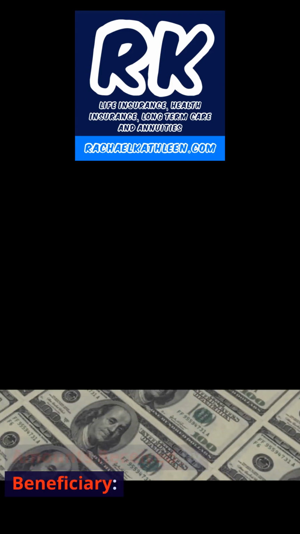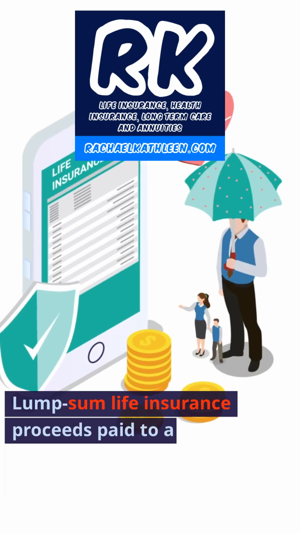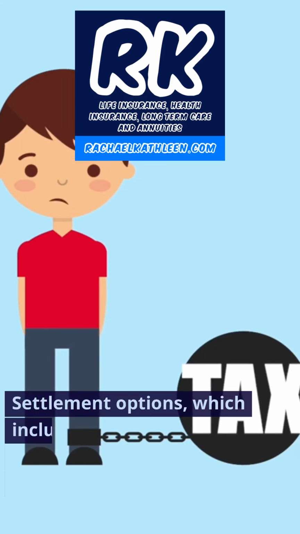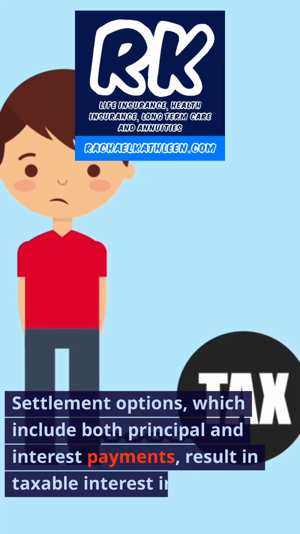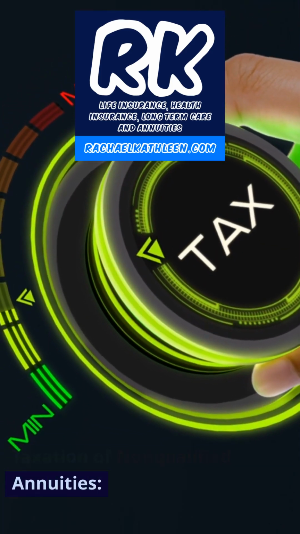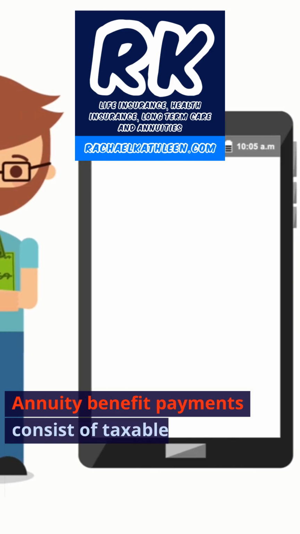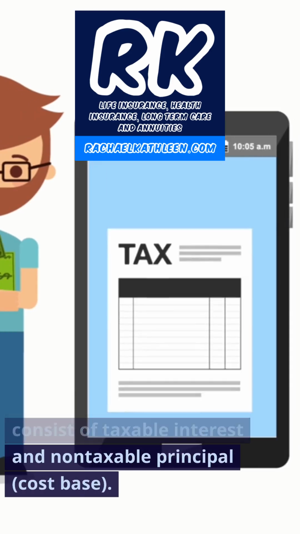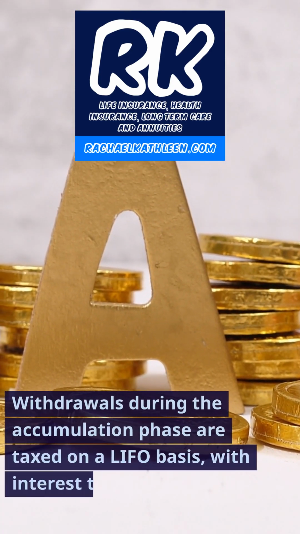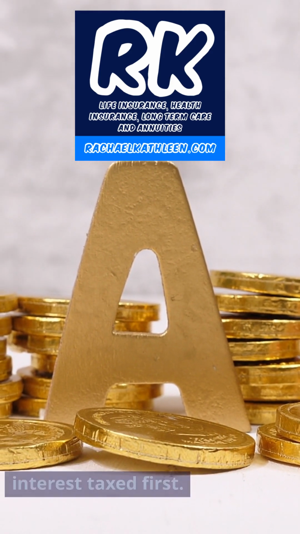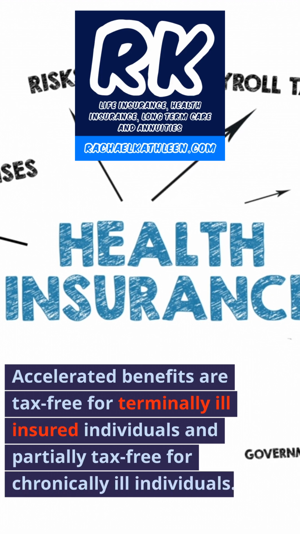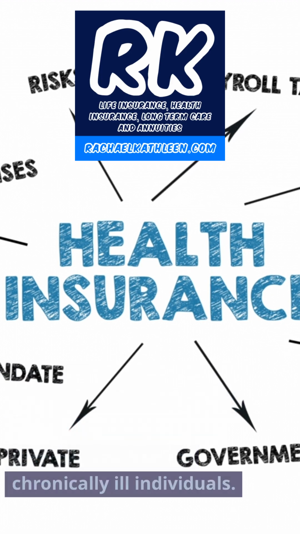Amounts received by beneficiary. Lump sum life insurance proceeds paid to a named beneficiary are generally tax-free. Settlement options, which include both principal and interest payments, result in taxable interest income. Taxation of non-qualified annuities. Annuity benefit payments consist of taxable interest and non-taxable principal, cost base. Withdrawals during the accumulation phase are taxed on a LIFO basis, with interest taxed first. Accelerated benefits are tax-free for terminally ill insured individuals and partially tax-free for chronically ill individuals.